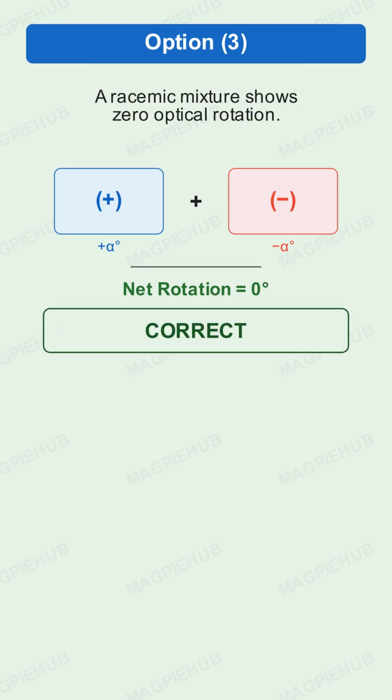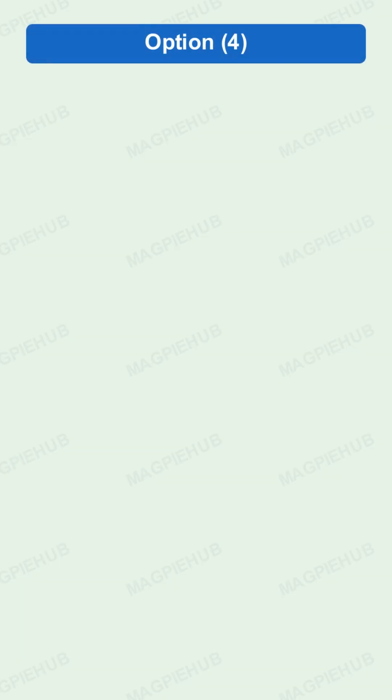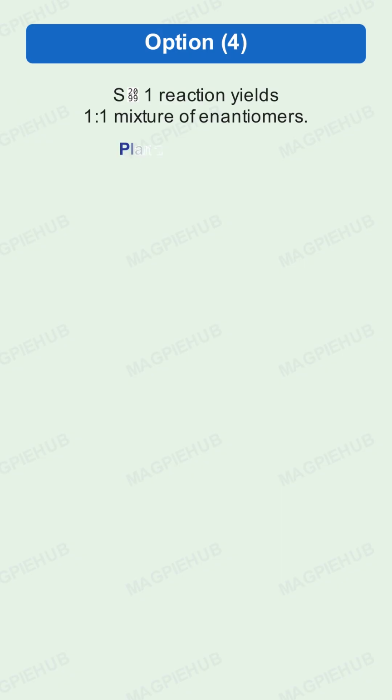Option 3 says, a racemic mixture shows 0 optical rotation. This is correct. A racemic mixture has equal amounts of plus and minus enantiomers. The rotations cancel out, giving a net rotation of 0 degrees.